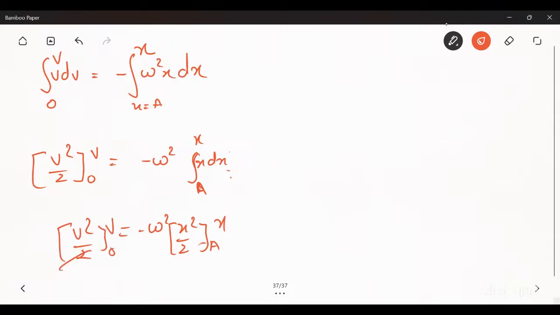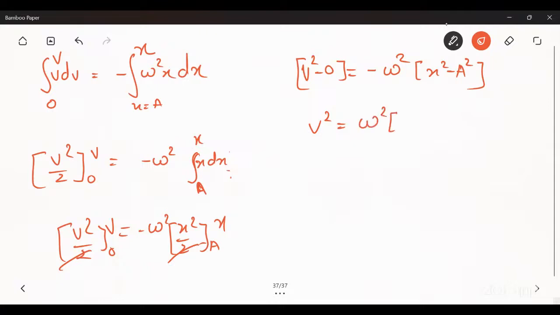So 2 will be cancelled by 2. By putting the upper limit, v square minus 0 is equal to minus omega square times x square minus a square. So v square is equal to, if the minus sign is multiplied inside, omega square into a square minus x square.